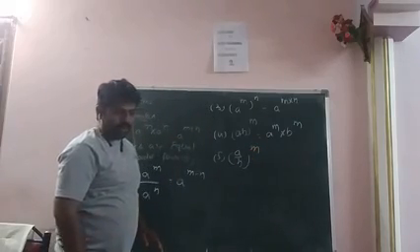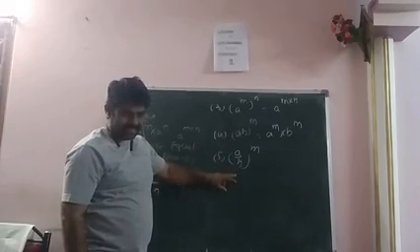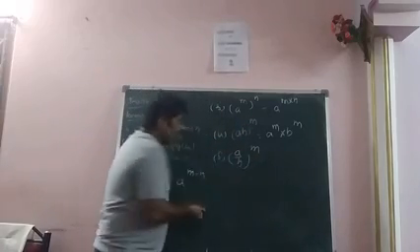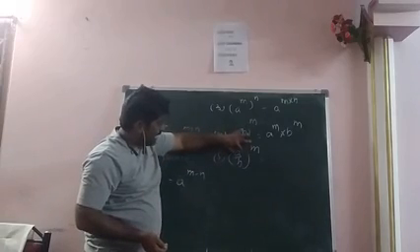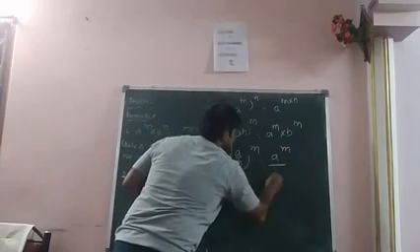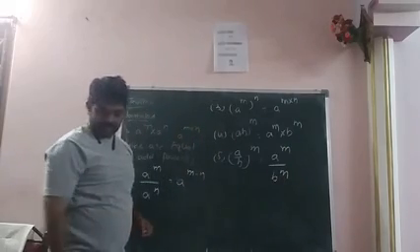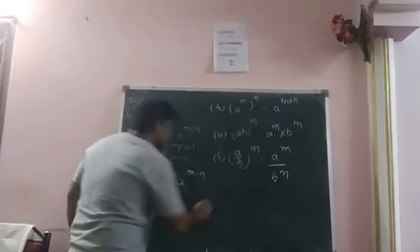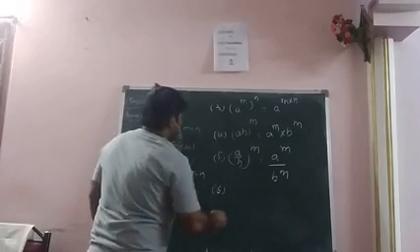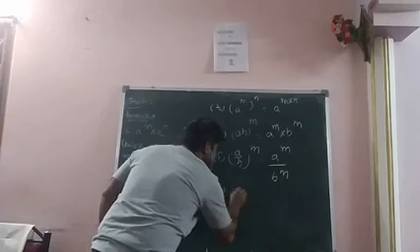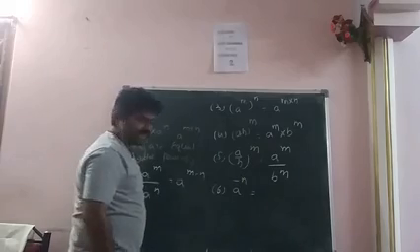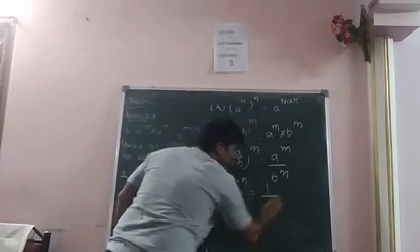a by b whole power m. In a by b, what is the base? a by b. What is the power? m. So here there are two bases, one is a and the other is b. Separate them: a power m by b power m. And the next one is a power minus n. This can be written as 1 by a power n.